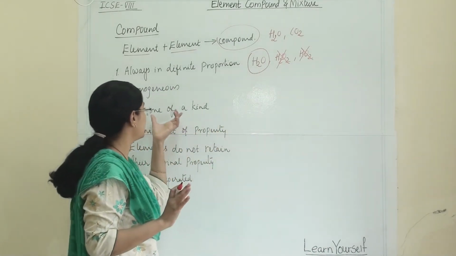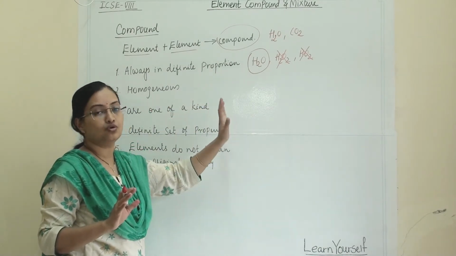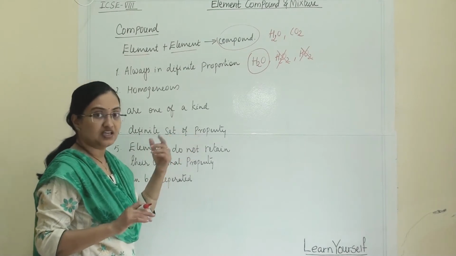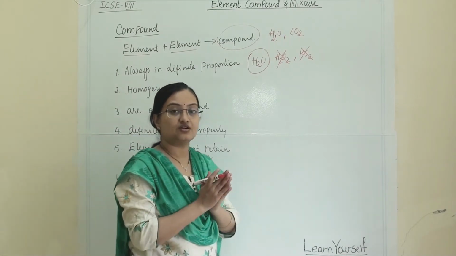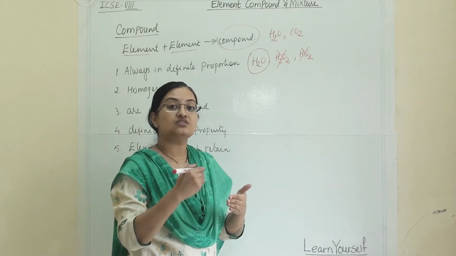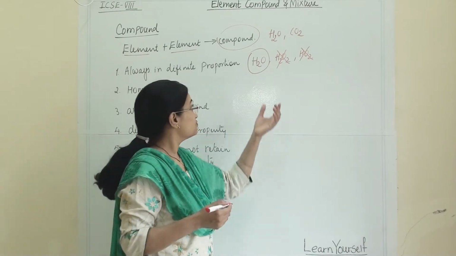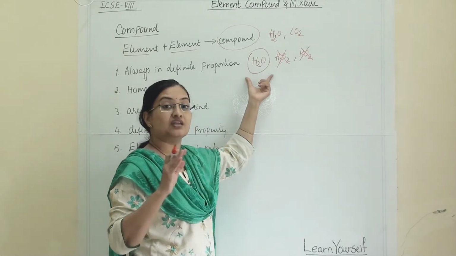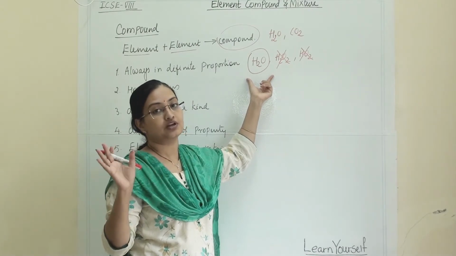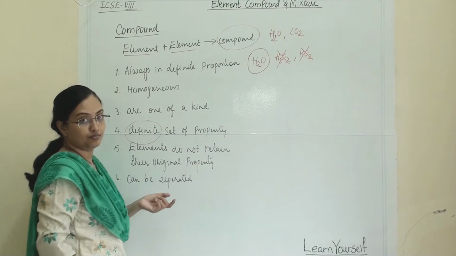That means water molecule is H2O only. Next, a definite set of properties. Each and every compound has a specific set of properties, and those properties remain the same for every molecule of that particular compound.